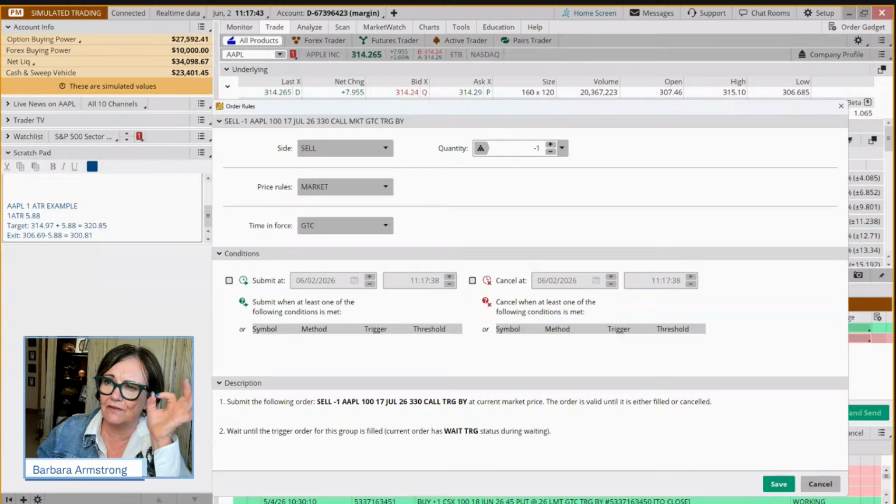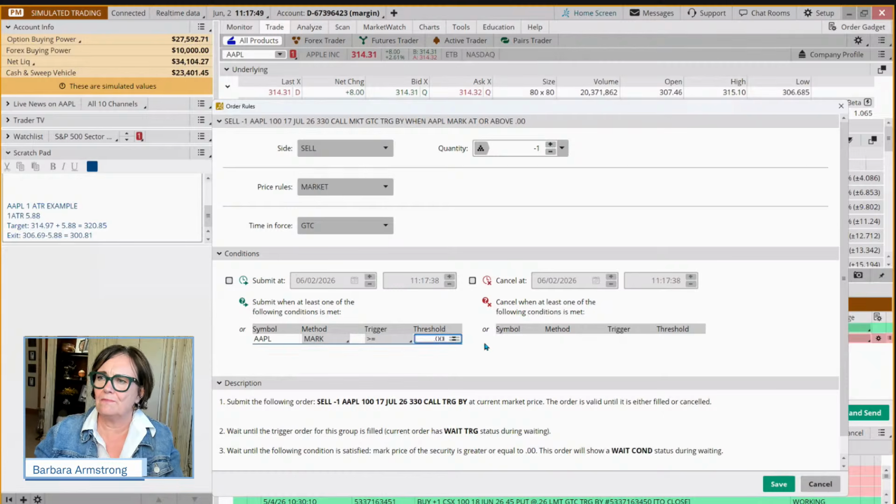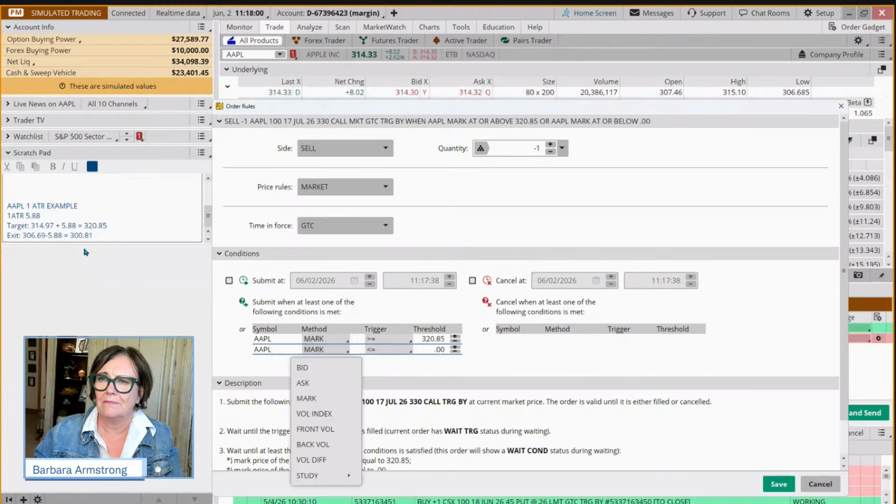And here's the conversation that I have with myself when I'm putting these in. So I always put the target in first. Less room for error when you do things in a consistent manner. And then I put the exit in second.